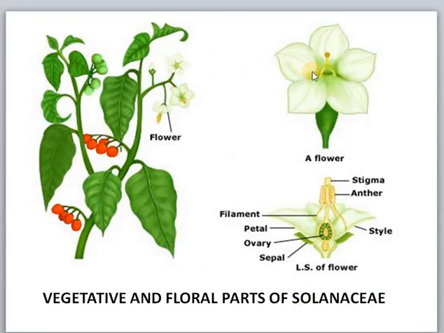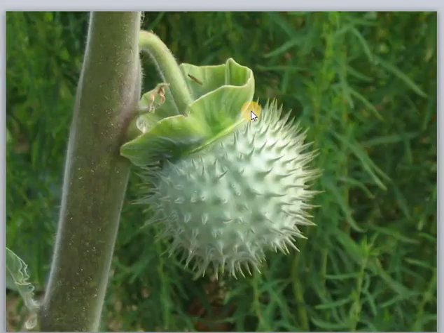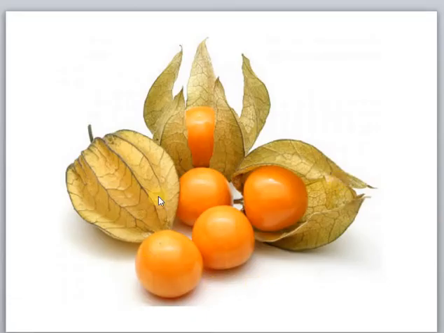And these are the different parts of the flower of Solanaceae. The fruits are usually berries, or capsule in datura, and the pollination is with the help of insects, so it is entomophilous. Sometimes seeds are taken by birds and animals. And this is called ummath, datura. And this is the plant we observe, physalis. This we see in our plantations.